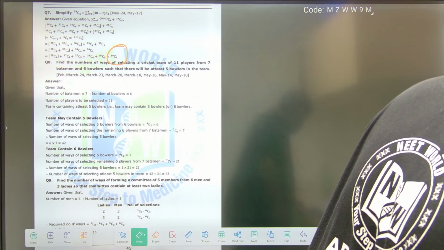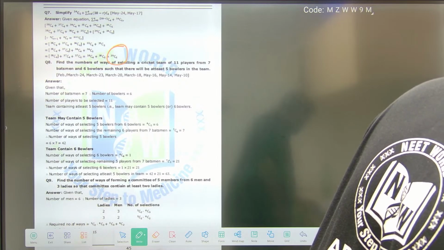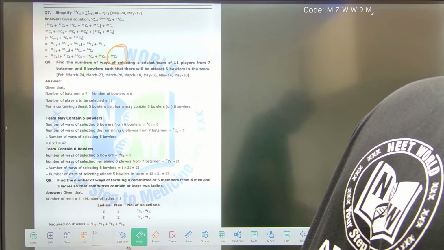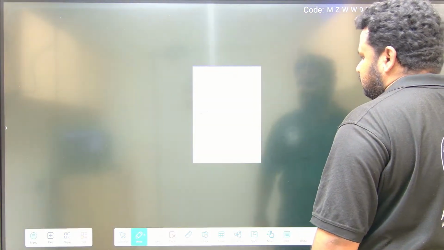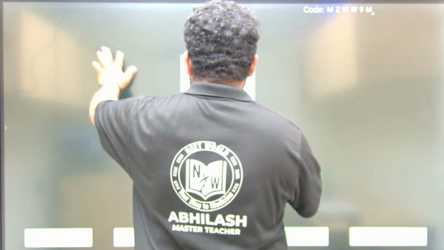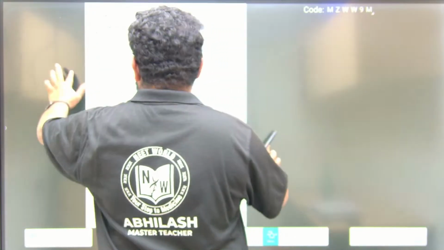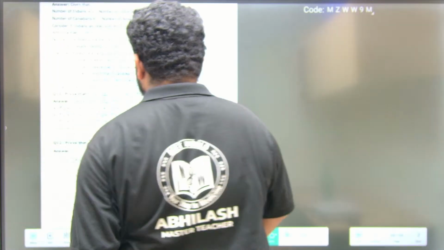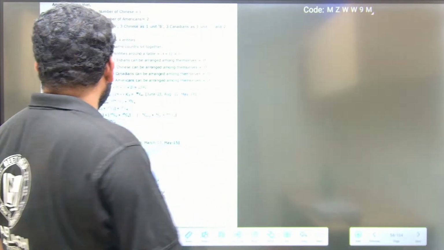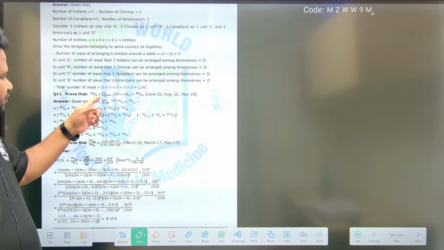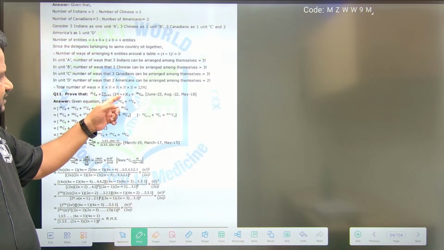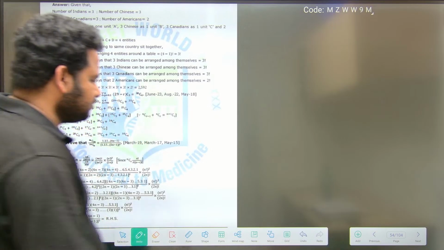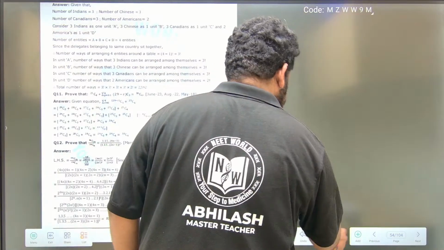What is the other question similar to this one? Okay, the 11th question is similar to this one. See here: 25C4 plus summation of r running from 0 to 4 of 29 minus r C3 is equal to 30C4. Let me write the question clearly. They have asked this multiple times. Let us solve this question.